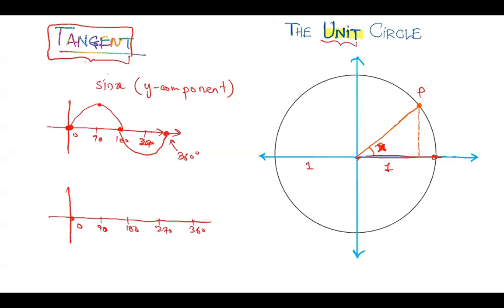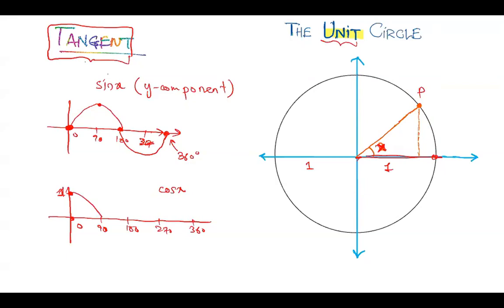So let's look at the cosine function. When the particle is at this point, what is the x component, or the horizontal component? It is 1. That means the graph of cos x must start from the maximum value. When the particle moves from here to this point at 90 degrees, this becomes 0. So the graph will go like this.